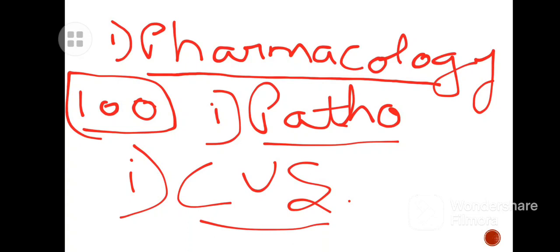Then in pharmacology, we can read some of the diuretics. Antidiuretics also play a vital role here. Then treatment for Alzheimer's disease, some of the drugs like levodopa, that also plays a vital role. Then we can go to some of the NSAIDs, non-steroidal anti-inflammatory drugs, and morphine drugs.